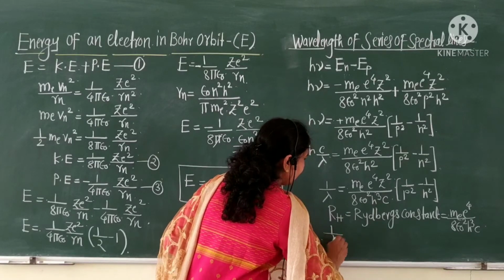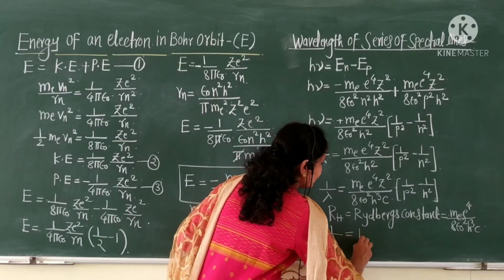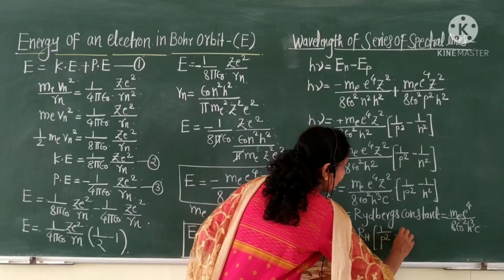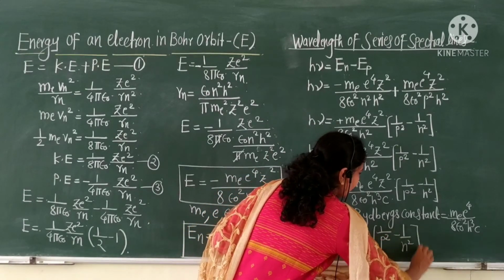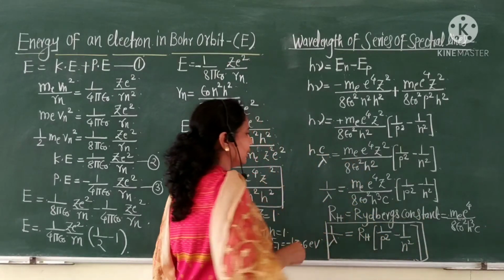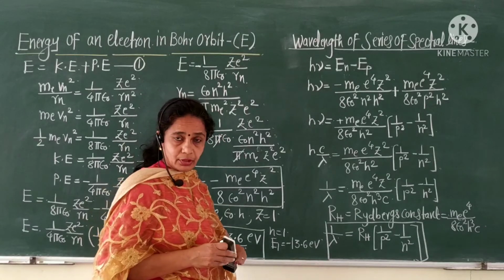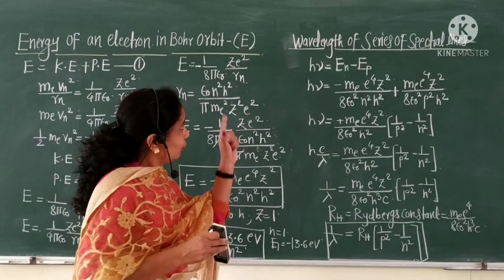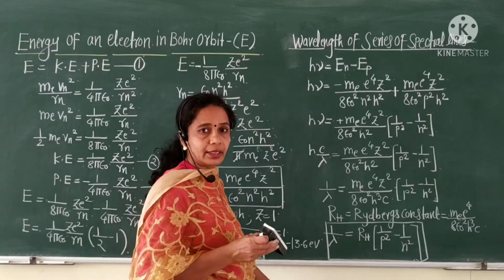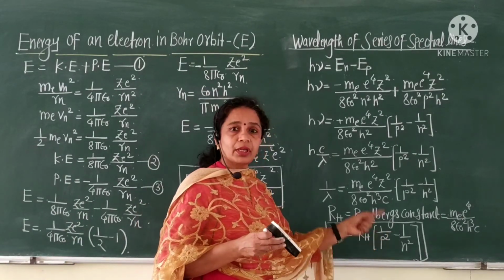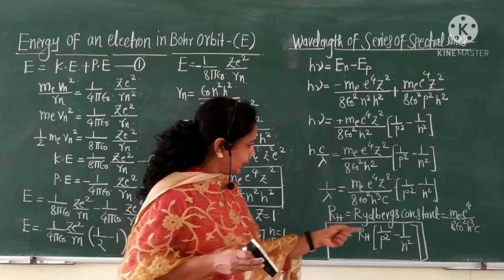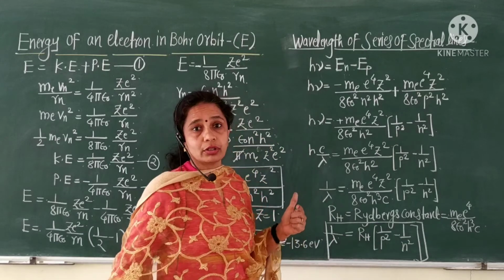Therefore, we get 1 upon lambda is equal to RH times 1 upon p square minus 1 upon n square. Here we get another expression for the wavelength of a series of spectral lines, where p is the pth orbit, means inner orbit, and n is the outer orbit.